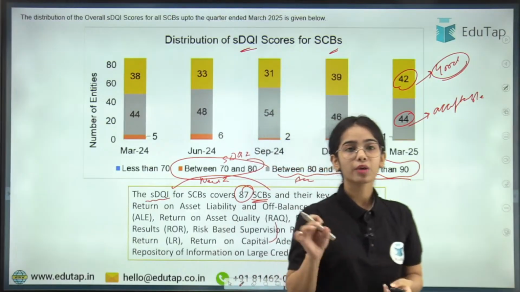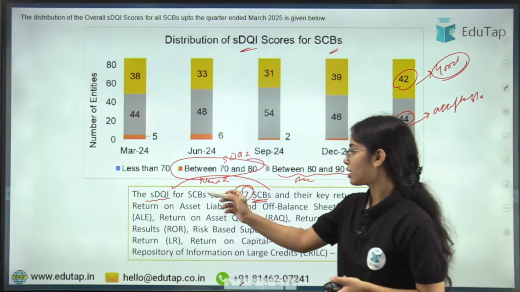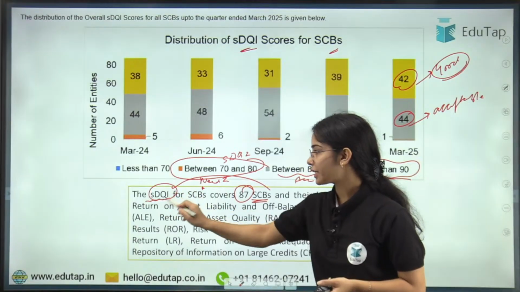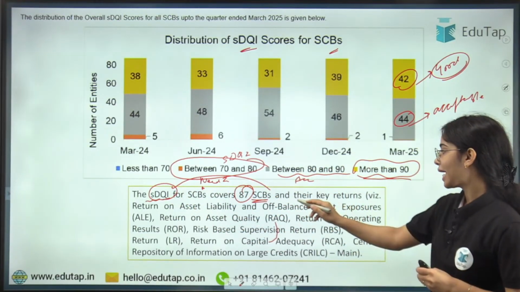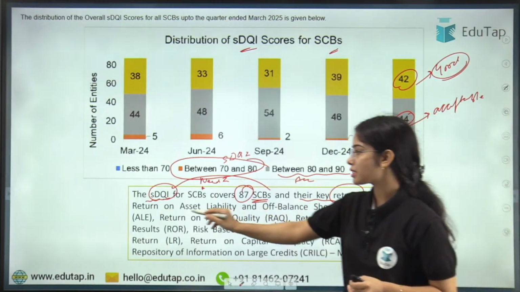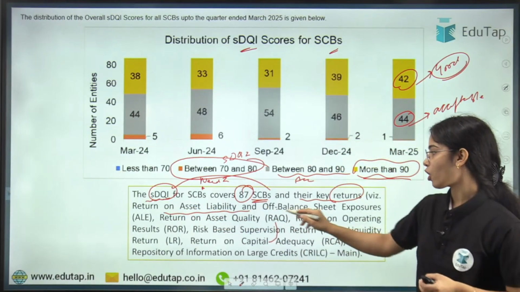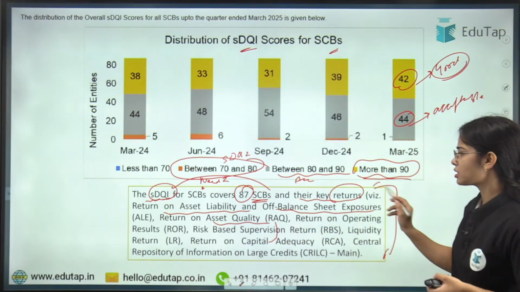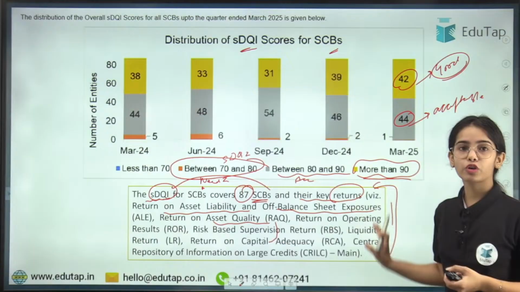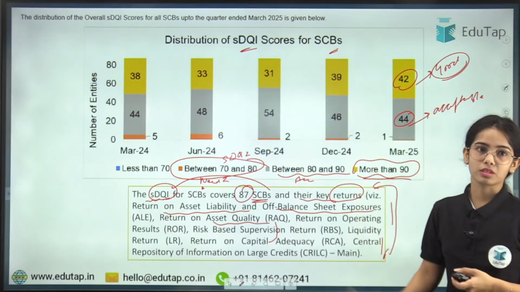Now the supervisory data quality index for scheduled commercial banks covers 87 scheduled commercial banks and their key returns, that is, the return on asset liability and off balance sheet exposure, and the return on asset quality. So there are different returns, and the data is seen for different returns. So this is the basic idea.